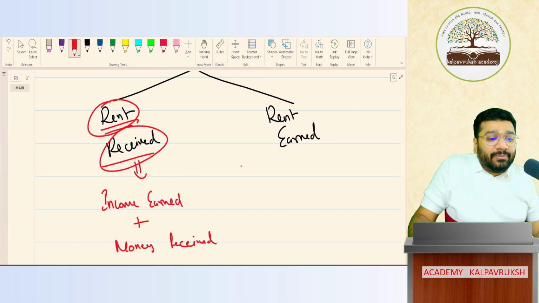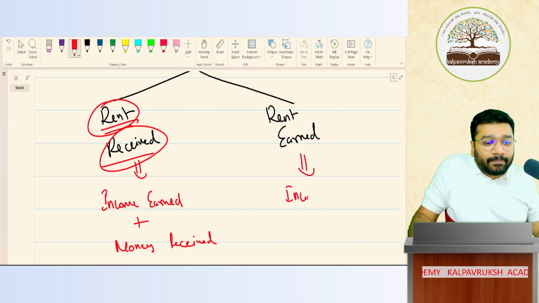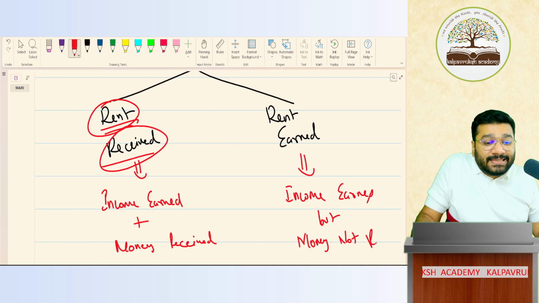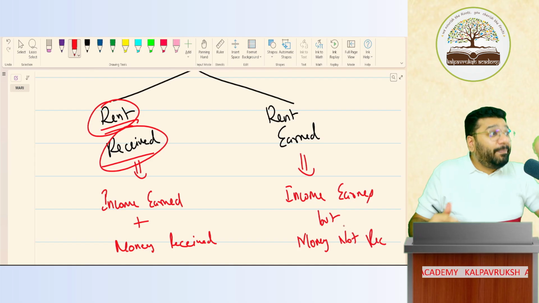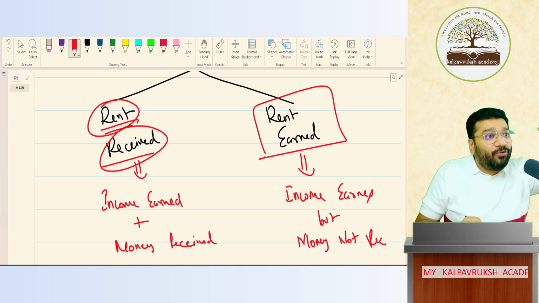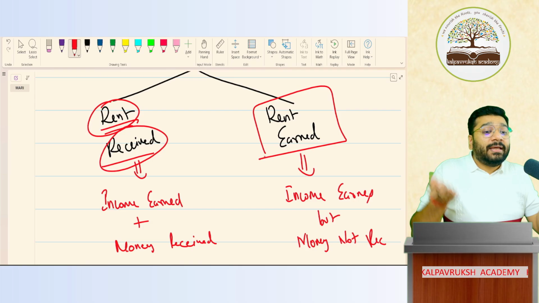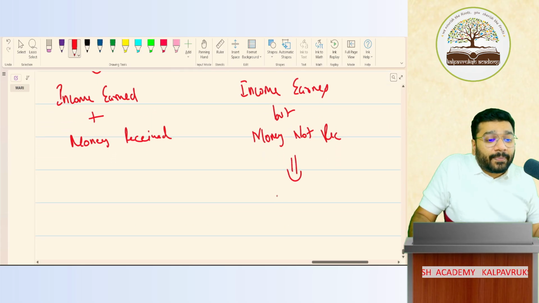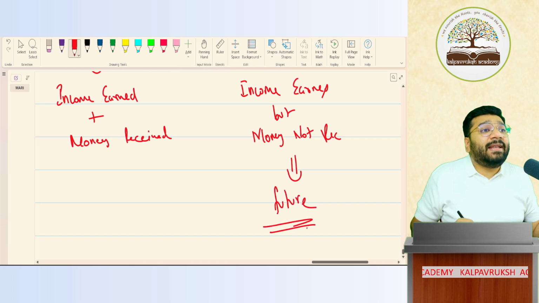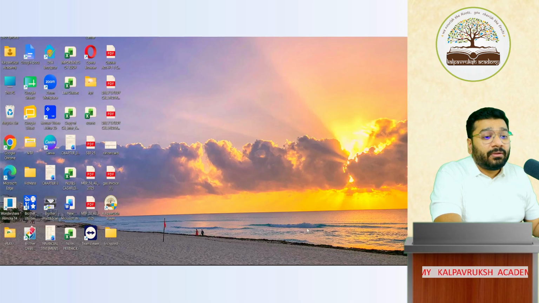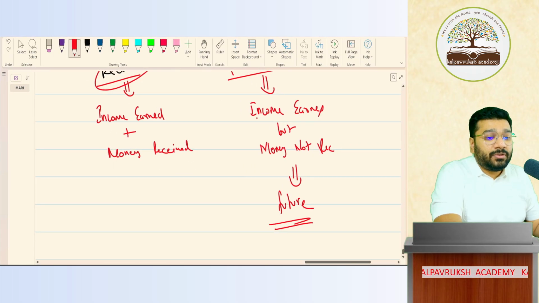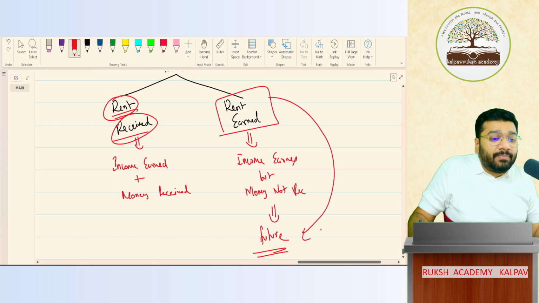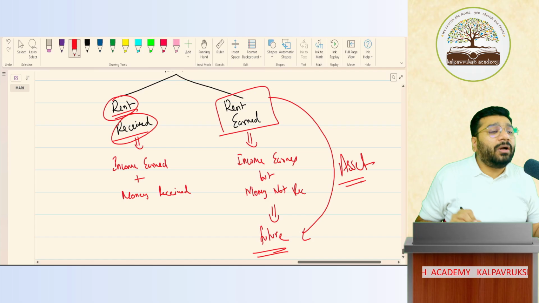No. Rent earned means income earned, but money not received. So from the owner's point of view, since I have not paid the rent, for the owner it is rent earned so far. Rent earned means income earned, paisa not received. So the owner will receive this money when? In future. So rent earned becomes your asset. Got it, not got it?